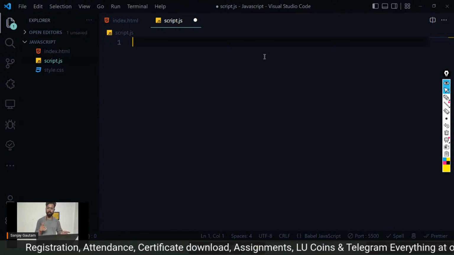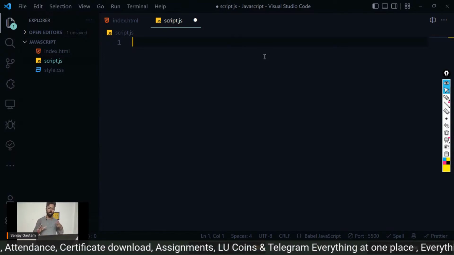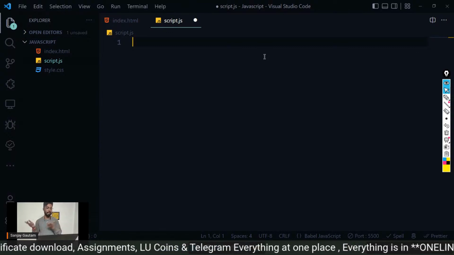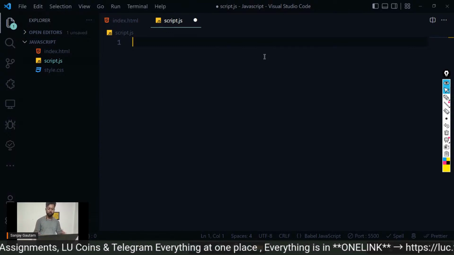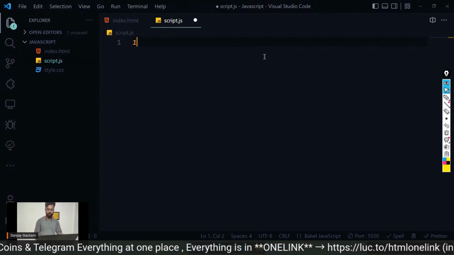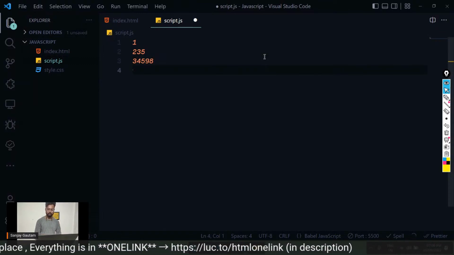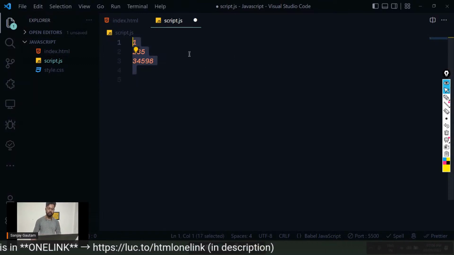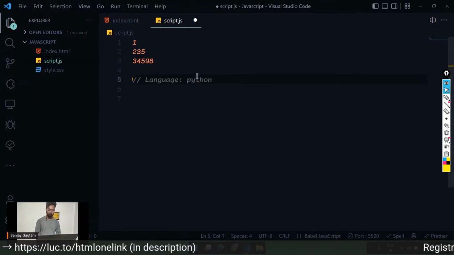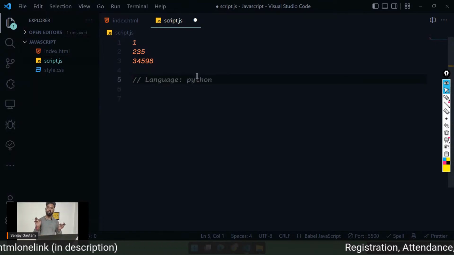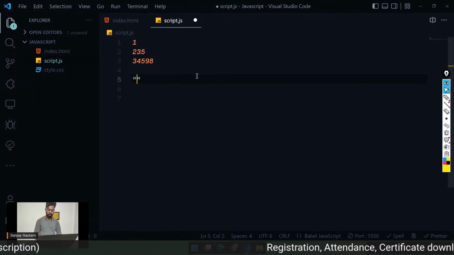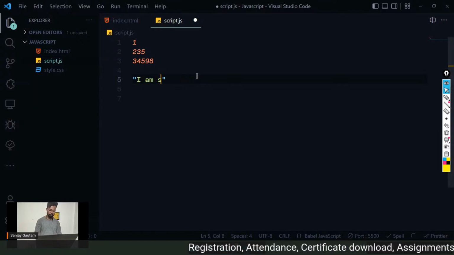Values can be of different types, and now we are going to learn how to use these values, actually data, in JavaScript. So what are the values actually? One is a value, two, this number is a value. So all these numbers are values, and these values are basically called numbers. After that we have some values called strings. Strings are like sentences, like I am Sanjay.